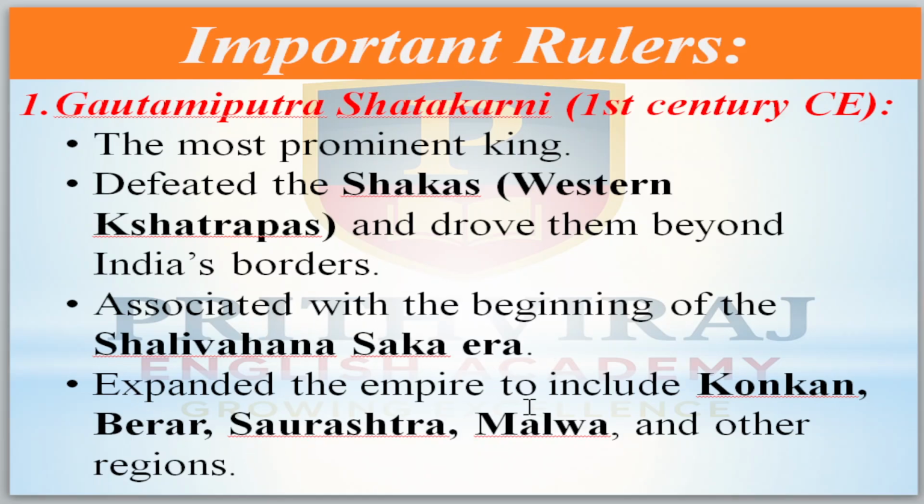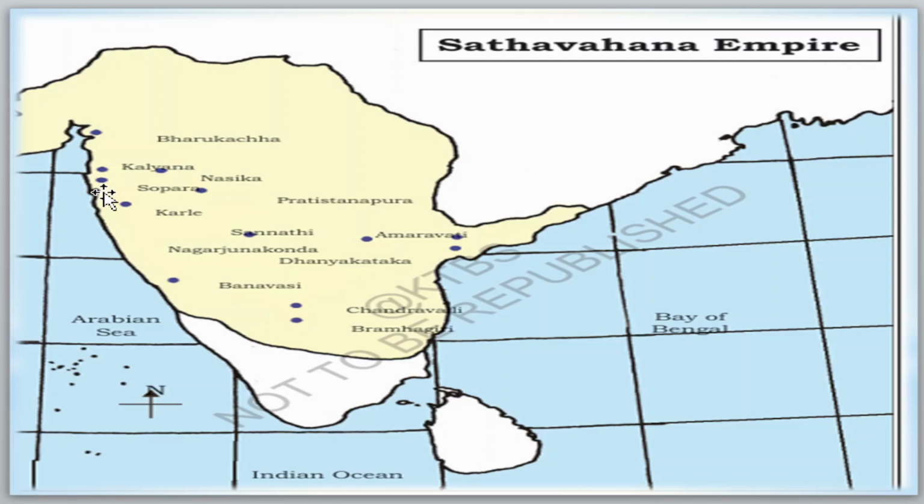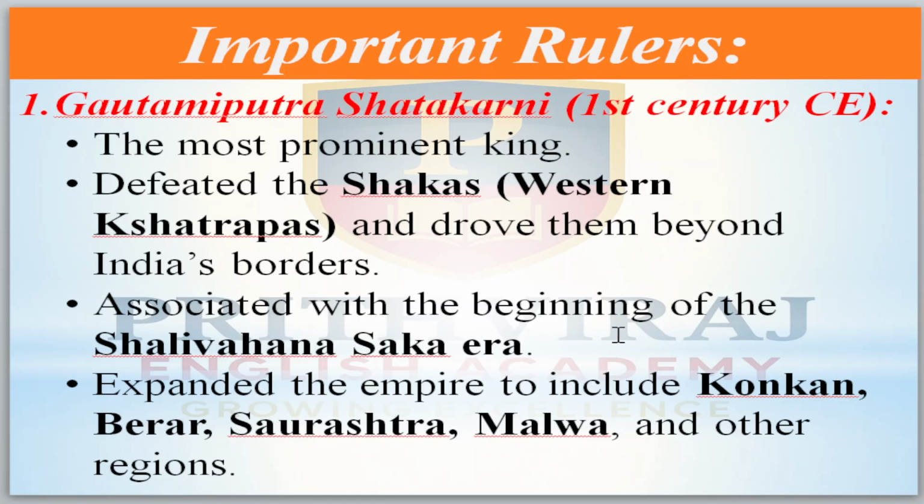He expanded the empire to include Konkan, the coastal area from Maharashtra to Gujarat, and Goa also. Berar, Saurashtra, which is the modern name of Gujarat, Malwa, and other regions were included. Now, coming to the next.